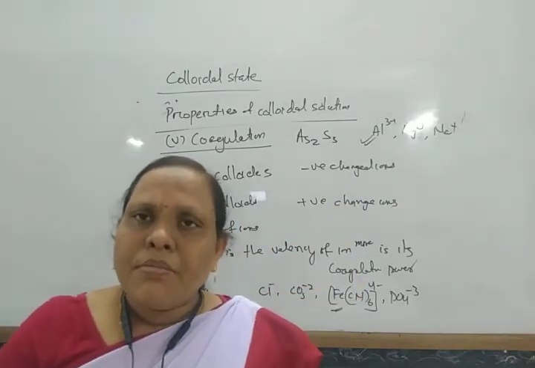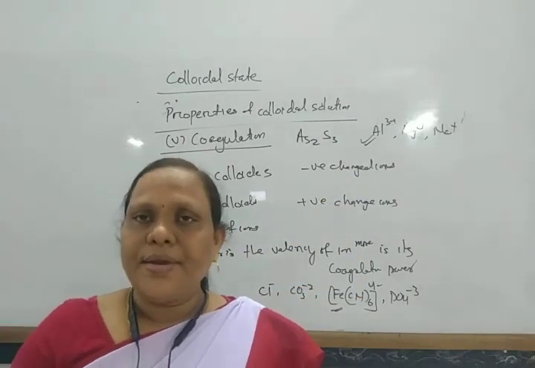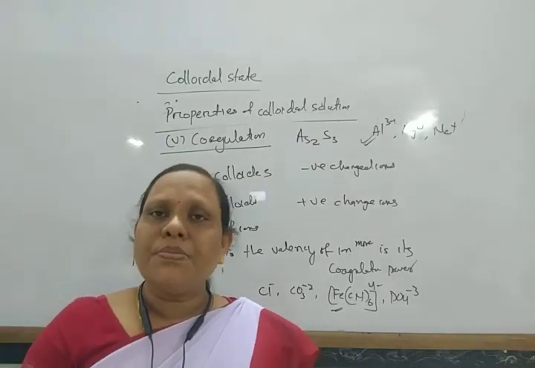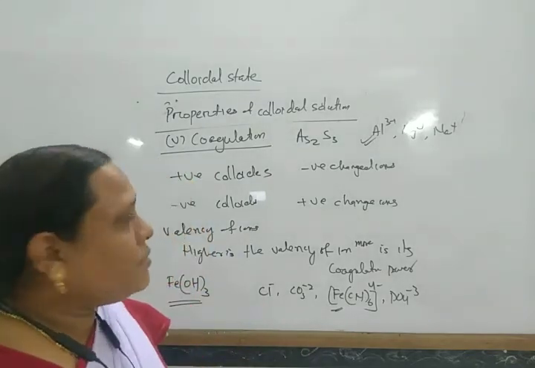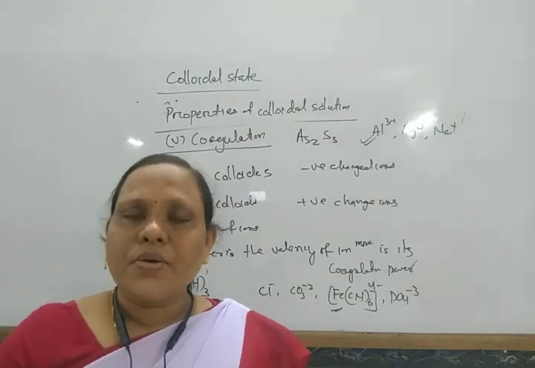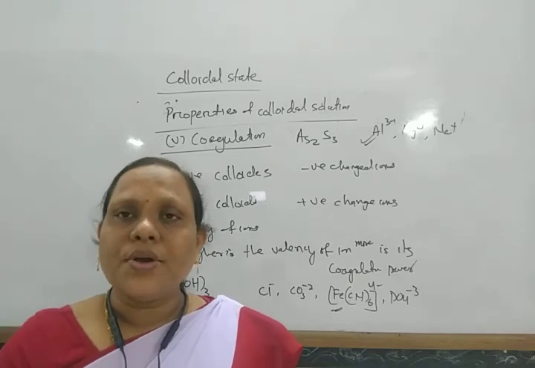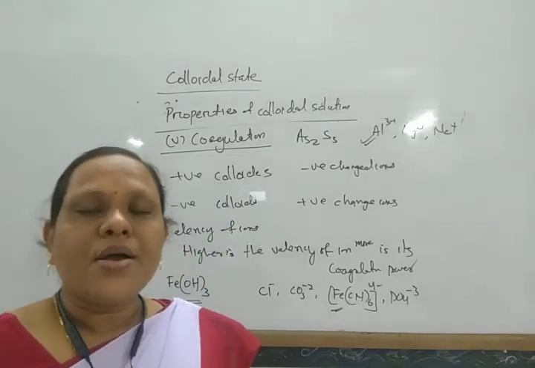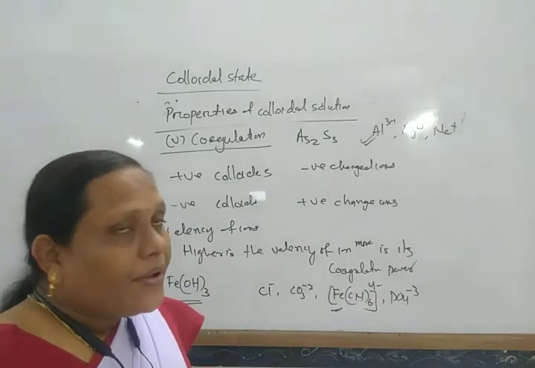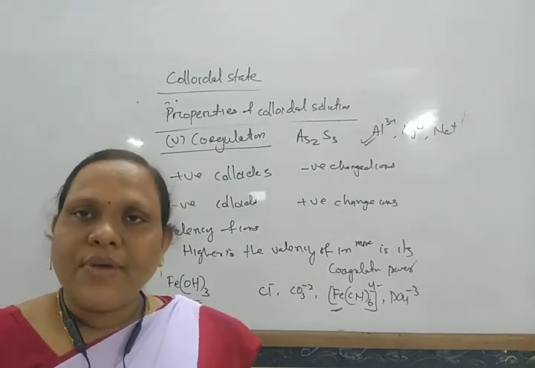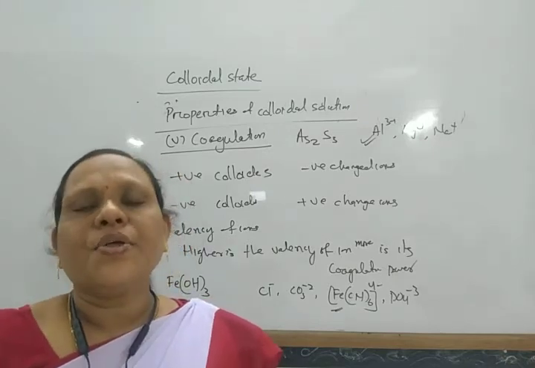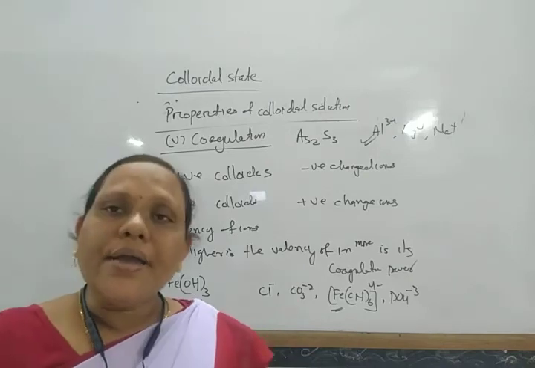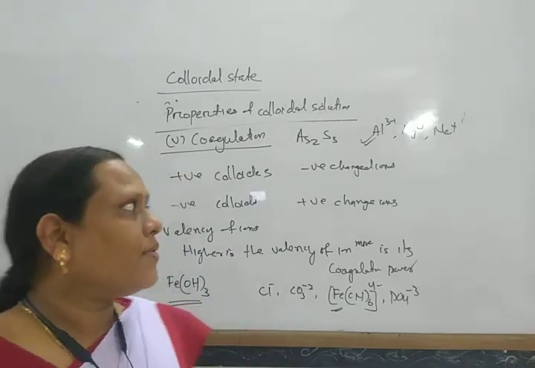The minimum amount of electrolyte that should be added to a particular amount of colloidal solution to undergo coagulation is known as the flocculation value. The higher the flocculation value, the less is its coagulation power, and the less the flocculation value, the higher its coagulation power.